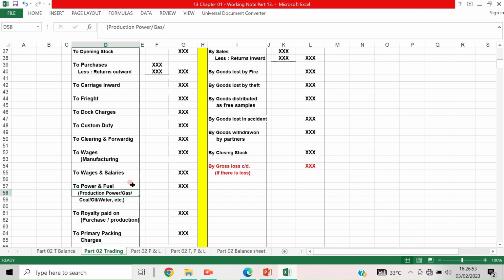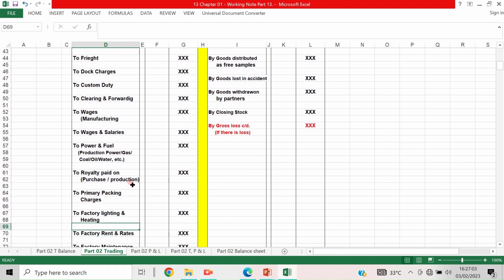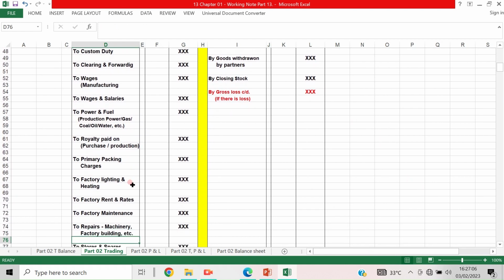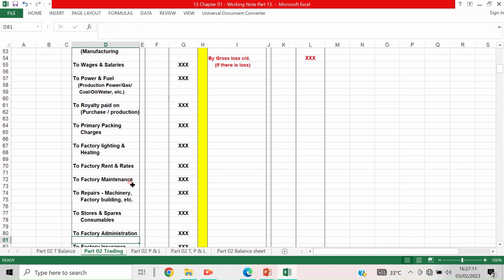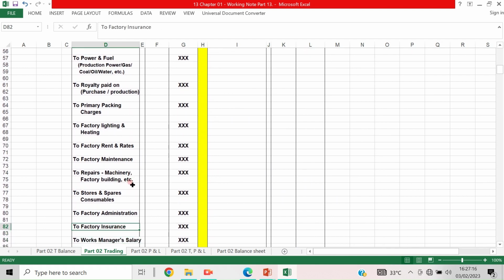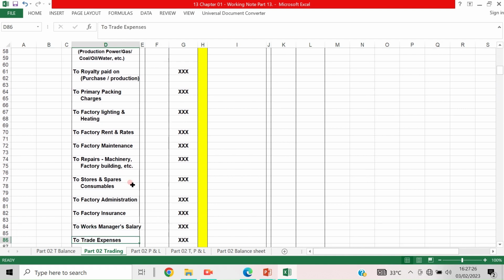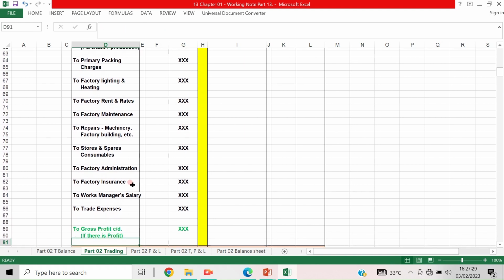To power and fuel, production power, gas, factory electricity, etc. All these things. Then royalty paid on purchase or production. To primary packing charges, factory lighting and heating, factory rent, rates, etc. Then factory maintenance, repairs of machinery, factory building, etc. Stores and spares, consumables for making the finished goods. Some other consumable items are used. That is called stores and spares consumables. The factory administration expenses, factory insurance, works manager salary, trade expenses, etc.